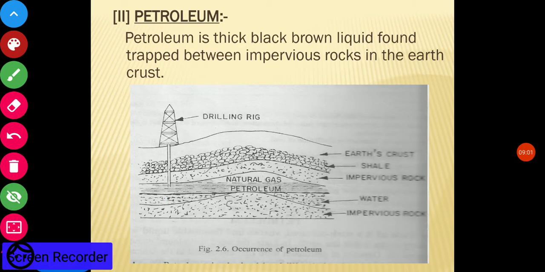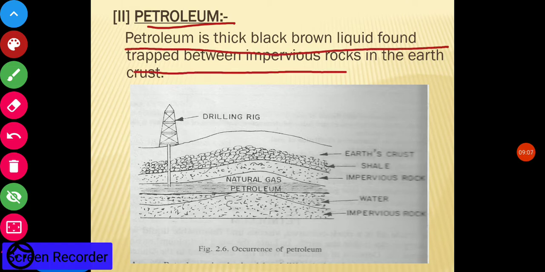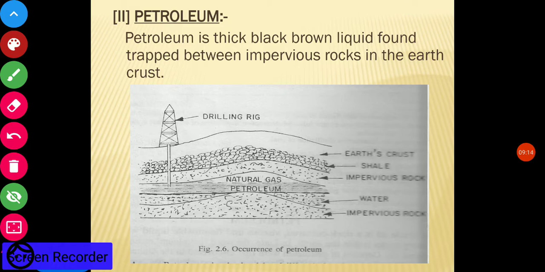Now, petroleum. Petroleum is a thick black-brown liquid trapped between the impervious rocks in the earth's crust. Just look at the figure. This is the occurrence of petroleum. Petroleum occurs between the impervious rocks in the earth. These are the two different types of rocks. In between, the dark black-brown liquid is trapped, which is known as petroleum.